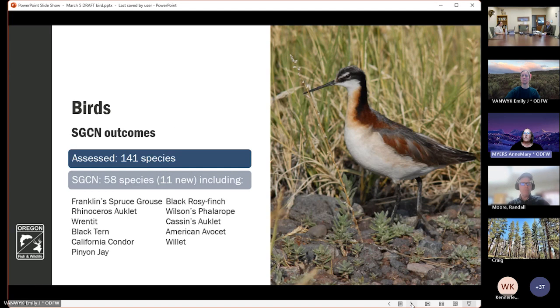We assessed 141 bird species in our review. 58 were recommended as species of greatest conservation need, with 11 species new to the list of birds. These include pinyon jay and Wilson's phalarope, both petitioned for federal listing under the ESA, and the California condor, an endangered species which is being released from the captive breeding recovery program in Northern California and is likely to occur in Oregon during the life of the next Oregon SWAP.